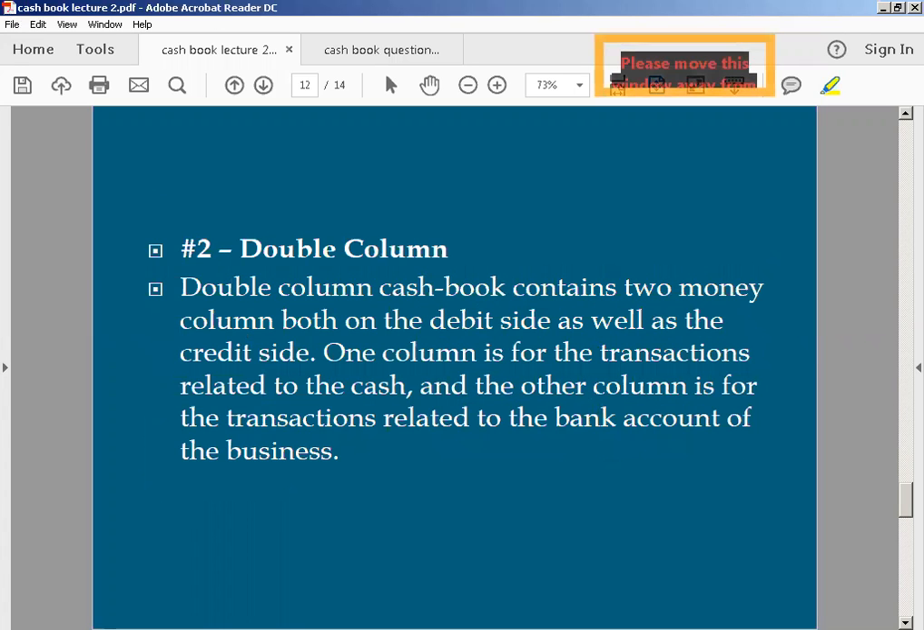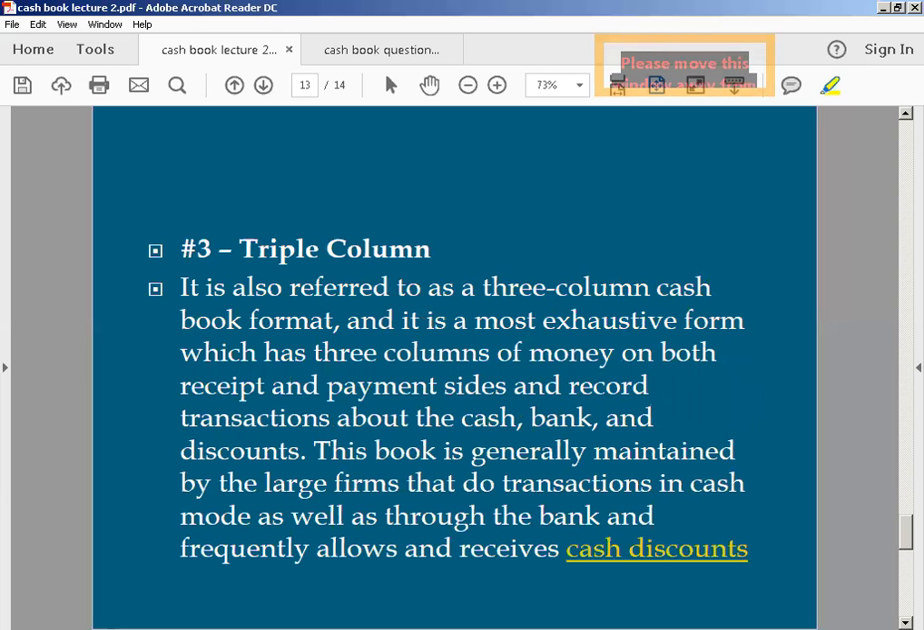double column. In the double column cash book, two money columns are involved, on the two sides. One side is debit and the other side is credit. One column for transactions is called cash, and the other is called your bank column. Okay, so we have these two accounts which we deal with in the double column. Then in triple column, we have three columns. The change in the three column cash book is basically related to the discount column.